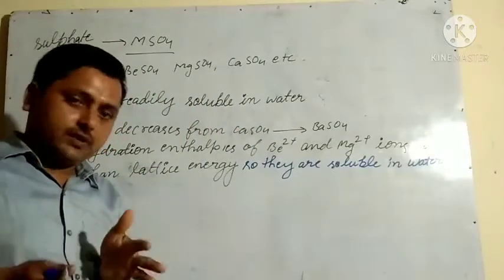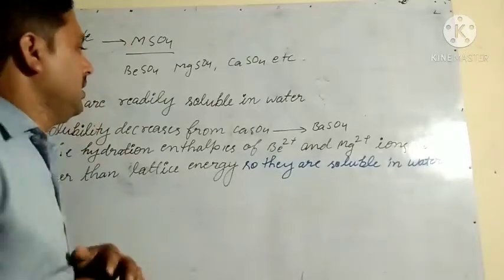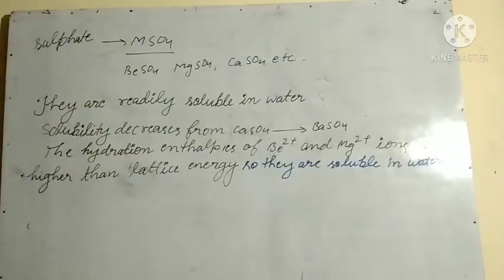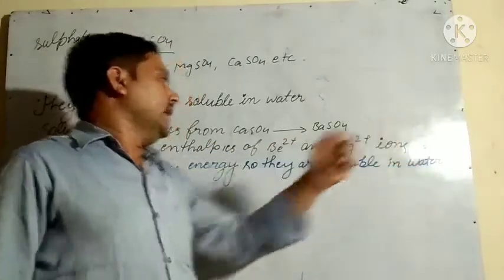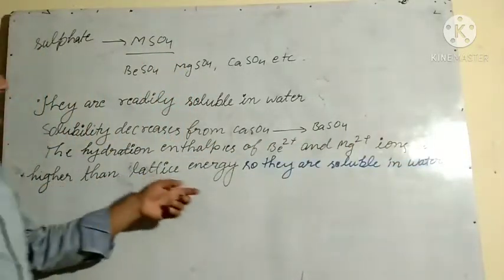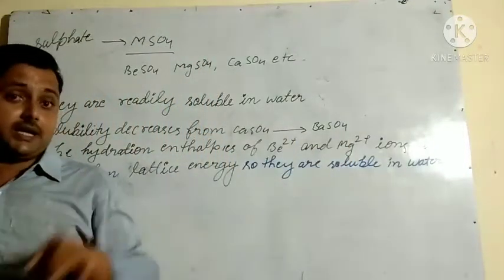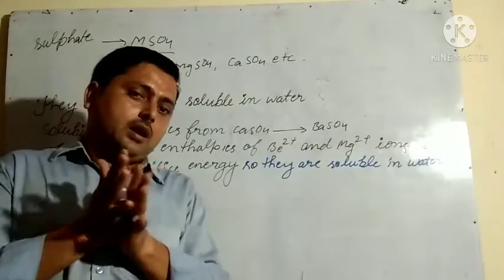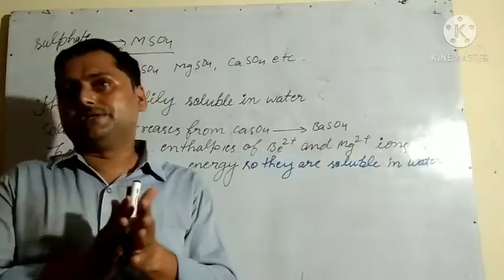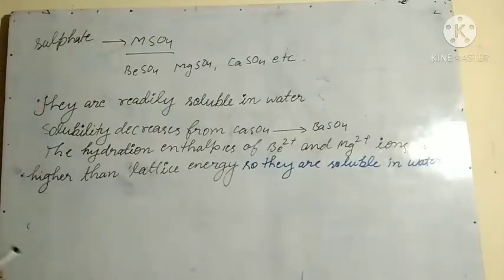They are readily soluble in water, but their solubility decreases from calcium sulfate to barium sulfate. The hydration enthalpies of beryllium and magnesium ions are higher than the lattice energy, so they are soluble in water. The hydration energy of beryllium and calcium ions is higher than the lattice energy, so they are soluble.